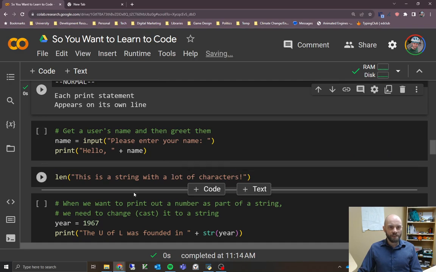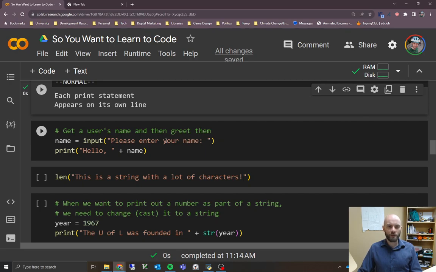The next example is using that input function that I mentioned before. We don't have to give input an argument. We could leave it blank. But if we do give it a string, it's just going to print that string onto the screen. It's a way of telling people what you want them to do. Because otherwise, if you use the input function by itself, it just gives you a box. And it can be confusing to the user because what am I supposed to do with this box? In this case, we're going to be asking the user for their name. So we want to say, please enter your name.